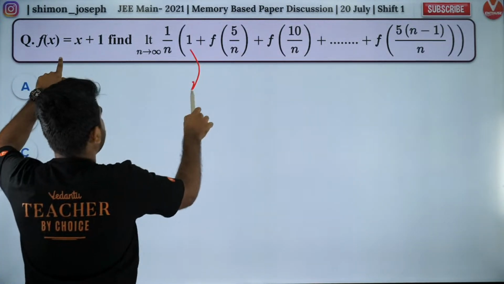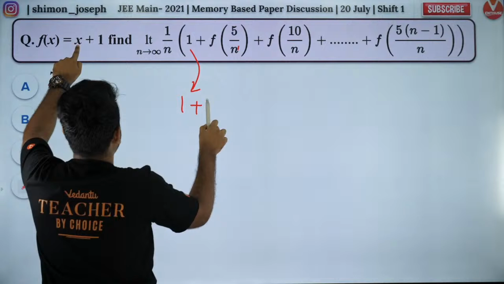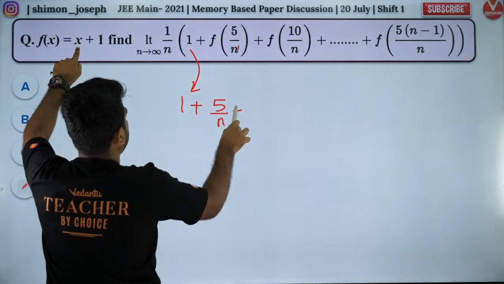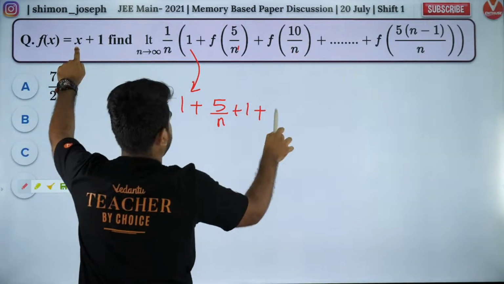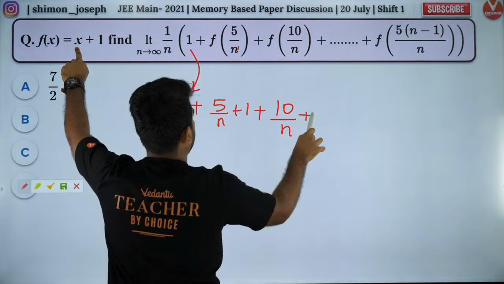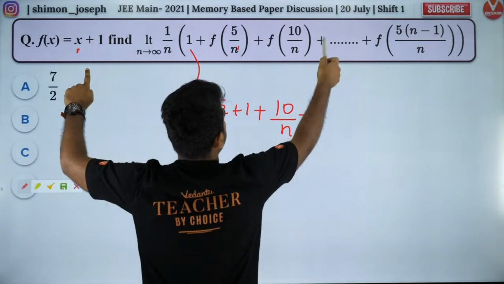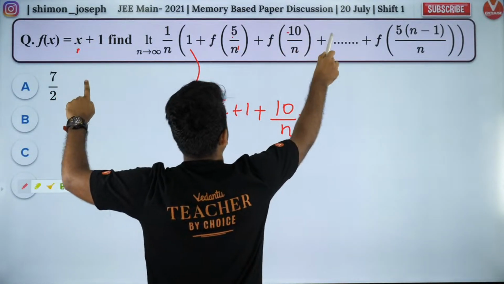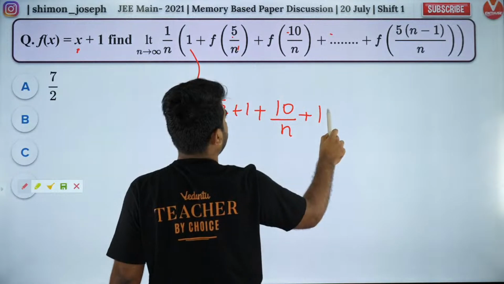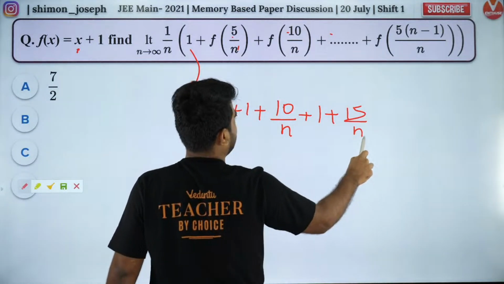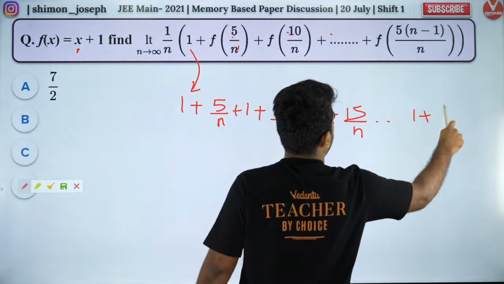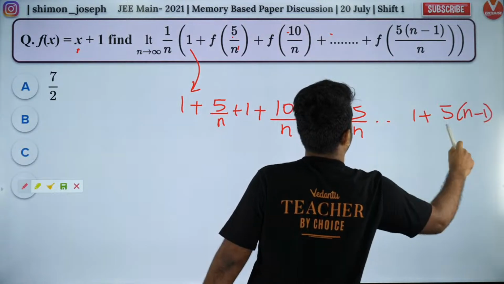So first of all, you have one. What is f of 5 by n? F of 5 by n is 1 plus 5 by n. What is f of 10 by n? It will be 1 plus 10 by n. What is next? The next one will be 15 by n, because 5, 10, 15, like that you have multiples of 5. So 1 plus 15 by n, like that it goes. Last one will be 1 plus (5n minus 5) by n.